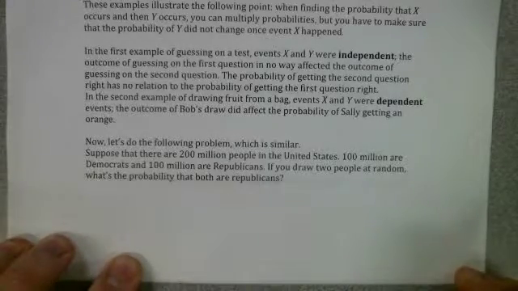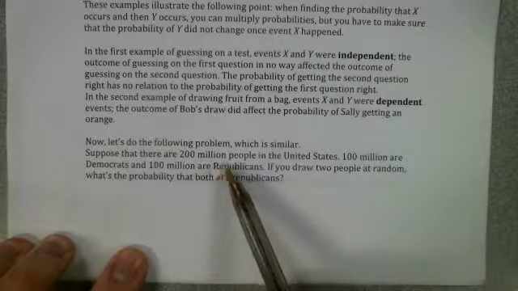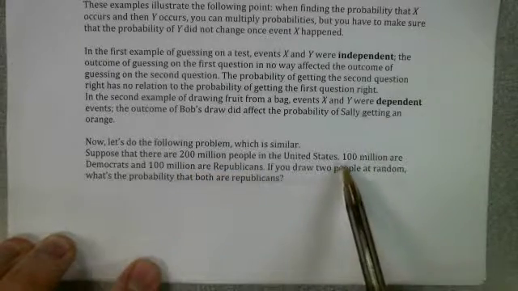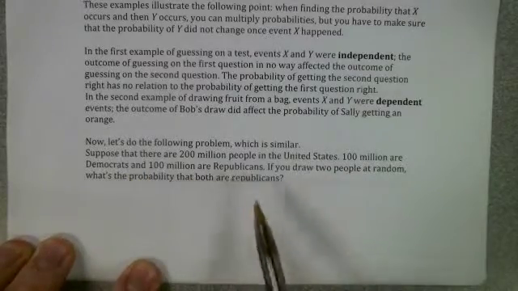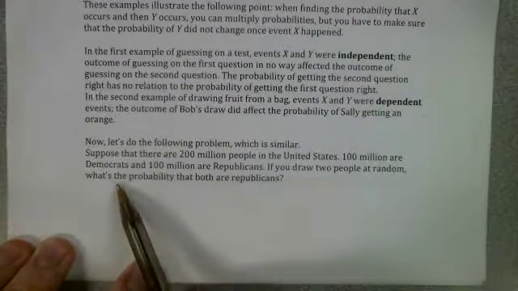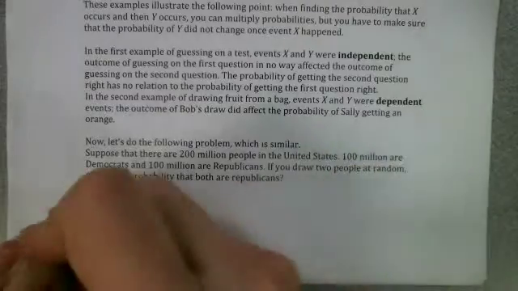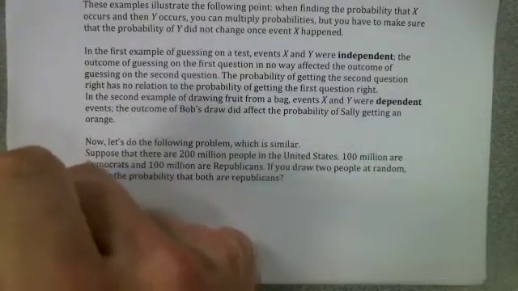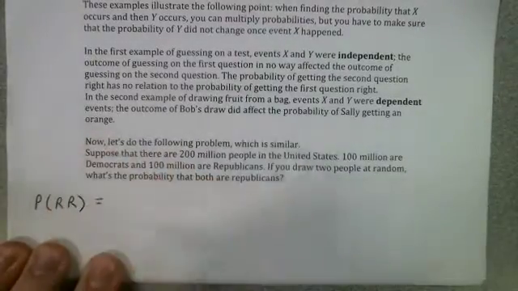All right, so new problem. That's similar. So suppose there are 200 million people in the United States. Suppose that 100 million are Democrats and 100 million are Republicans. If you draw two people at random, what's the probability that both are Republicans? So I want to find the probability of getting a Republican followed by a Republican.